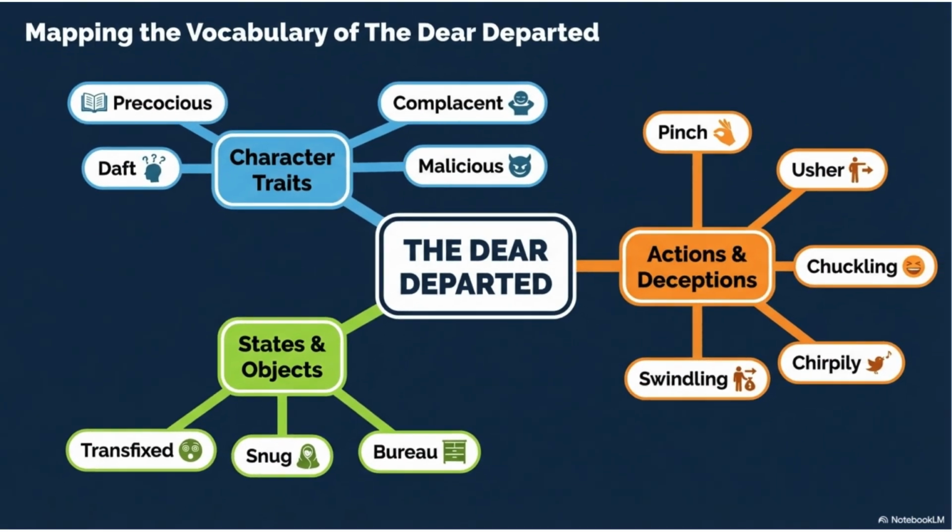In this slide, you can see how vocabulary is organized into categories. The lesson is divided into 3 groups: character traits, actions and deceptions, and states and objects. Each word is connected to the central theme, the dear departed. This visual mapping helps you remember words easily by grouping them logically.